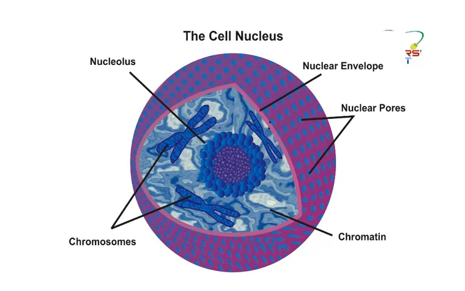Just imagine, if from here we are extending it, in between these holes are observed. And these holes or pores are known as nuclear pores or nucleopores. Further, in the center, you can see there is a dense region, and this is known as nucleolus. See how it appears inside the nucleus. In this case, we can say nucleolus is a factory of ribosomes. In this, the ribosomes are mostly present and the RNA is also present.